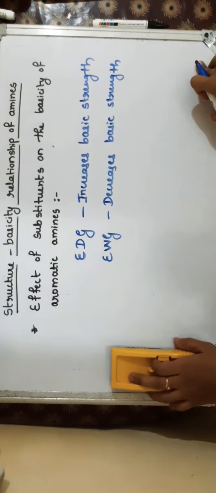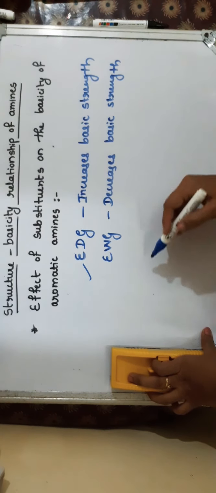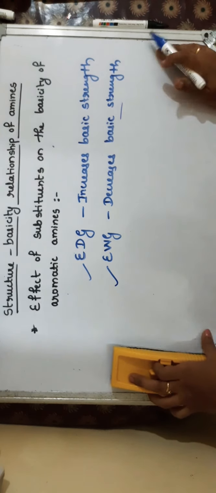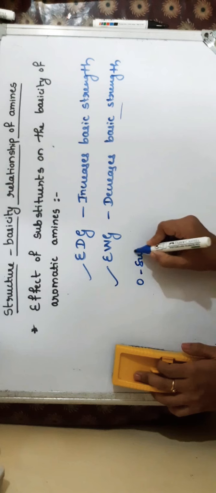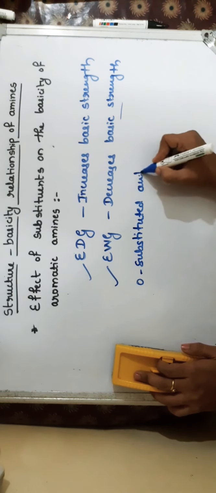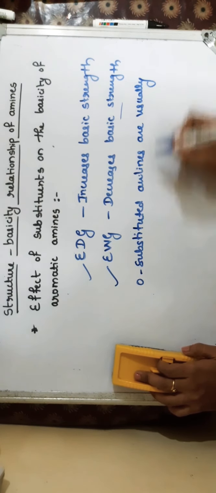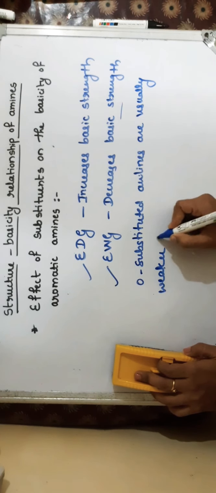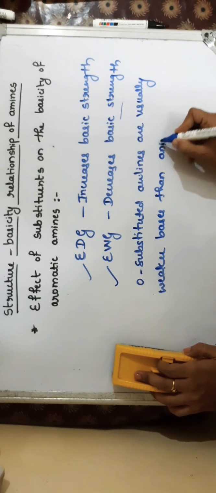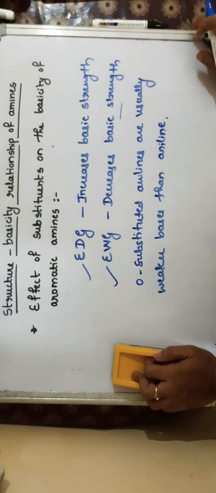So in total, to sum up, we can tell that electron donating groups increase the basic strength, whereas electron withdrawing group decreases the basic strength. And ortho substituted anilines are usually weaker bases than aniline, whether it may be electron withdrawing group or electron releasing group.